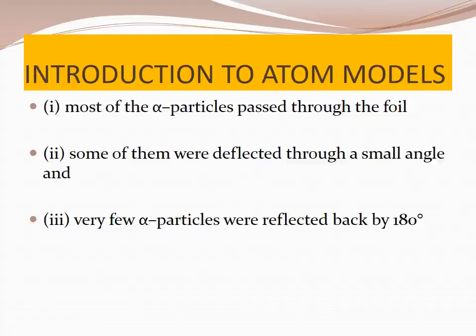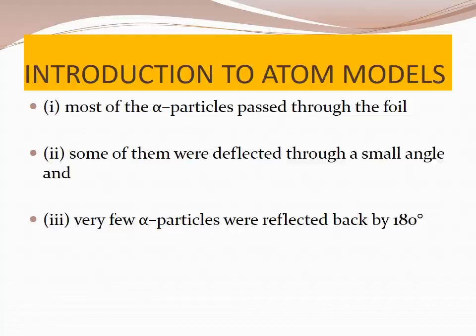So the atom was considered non-divisible in the past, but after the discovery of subatomic particles such as electron, proton and neutron, it is not said to be non-divisible. J.J. Thomson's cathode ray experiment reveals that the atom consists of negatively charged particles called electrons.